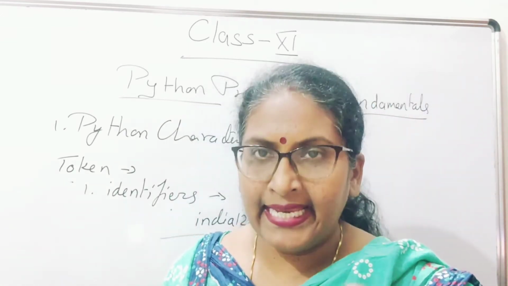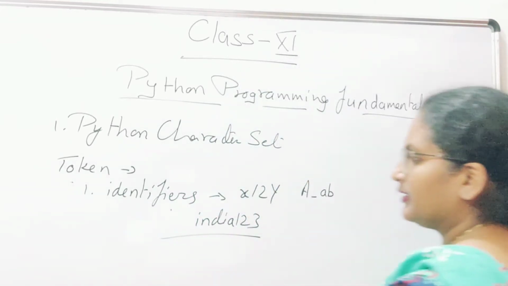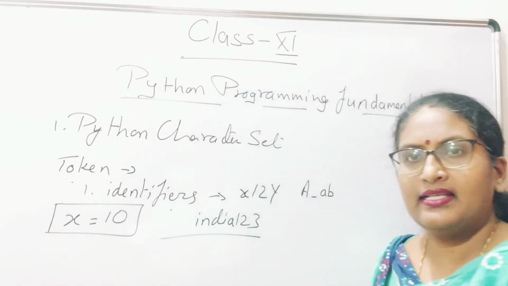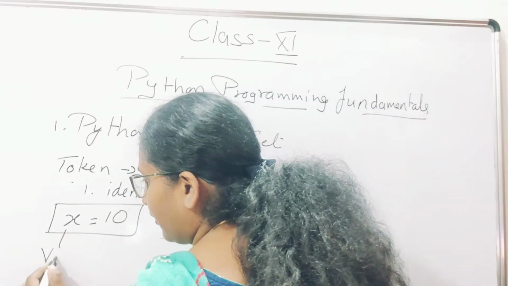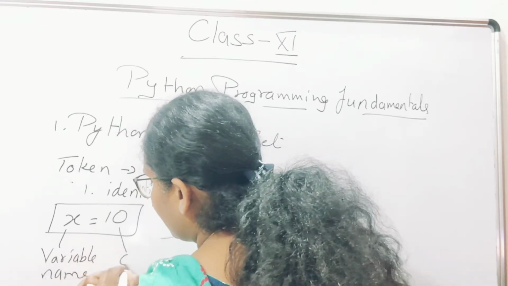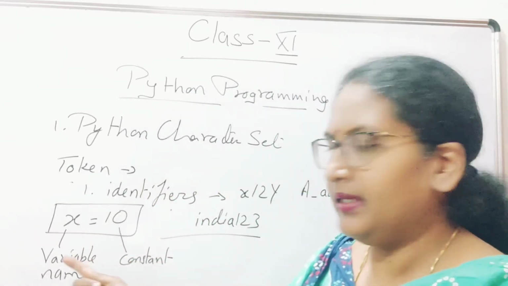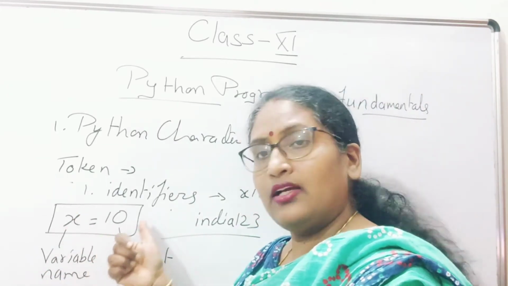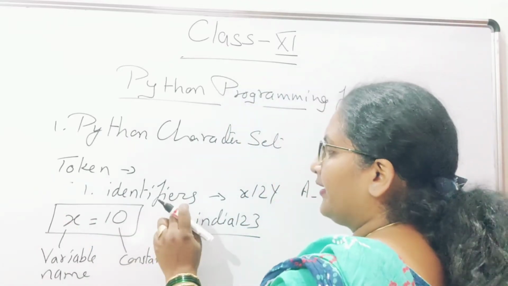The name of any variable. I think you people know about variables. What are variables? Suppose x equals 10. Here x is an identifier, or you can call it a variable name, and 10 is your constant. So x is your variable name and 10 is your constant. What does this mean? The value 10, a constant, is being stored in the variable x. So that is known as your identifiers.